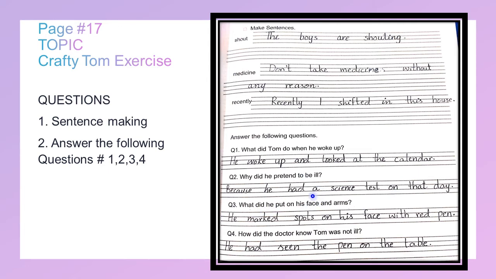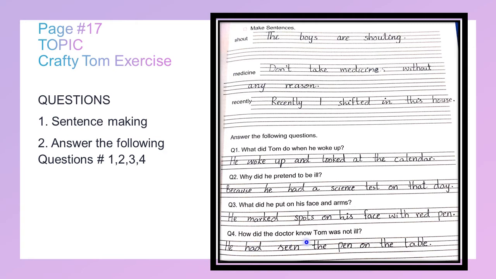He was scared because he hadn't prepared for it, so he pretended to be ill. What did he put on his face and arms? He took a marker and marked spots on his face with the red pen.